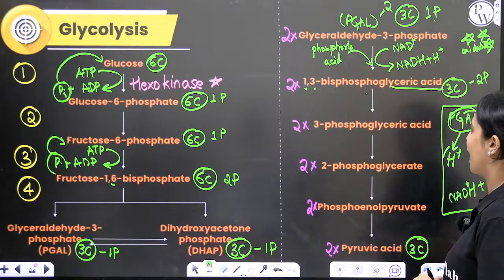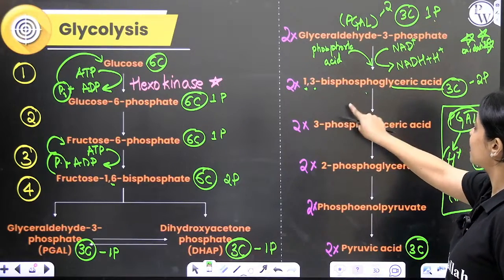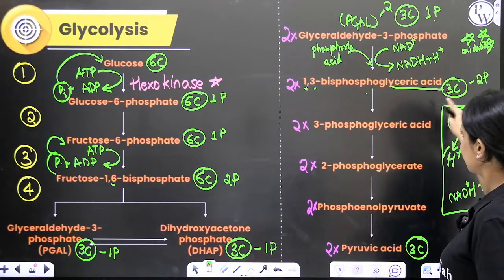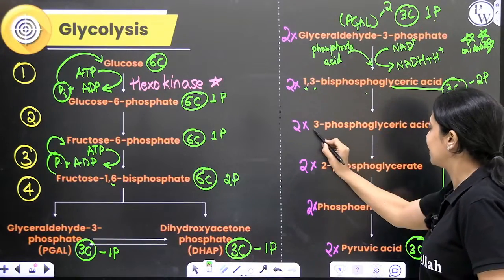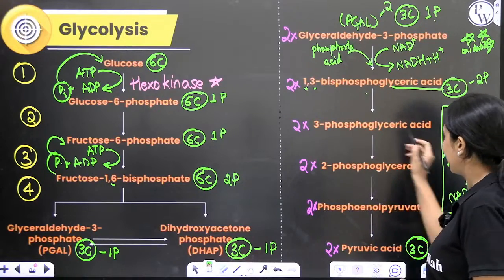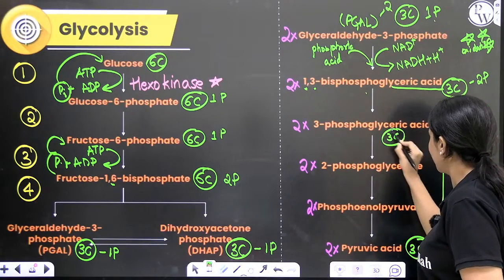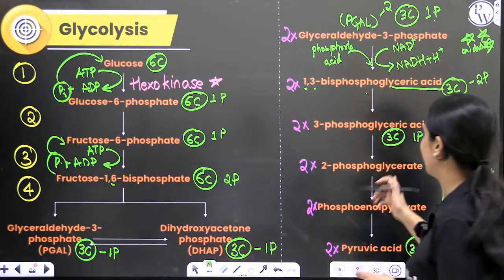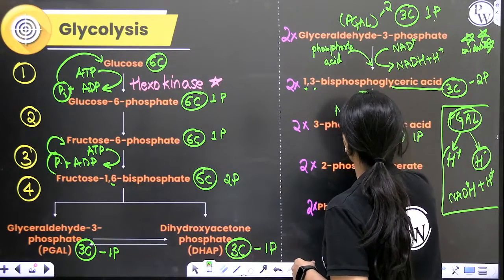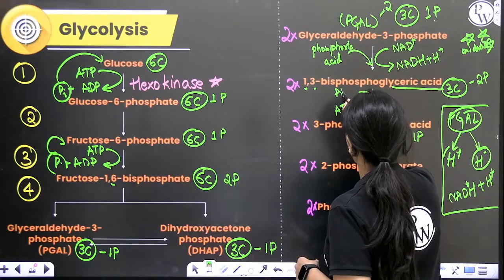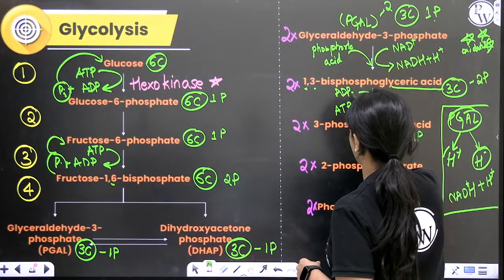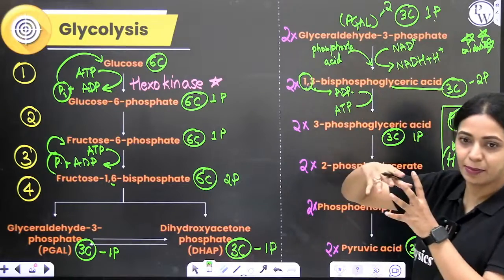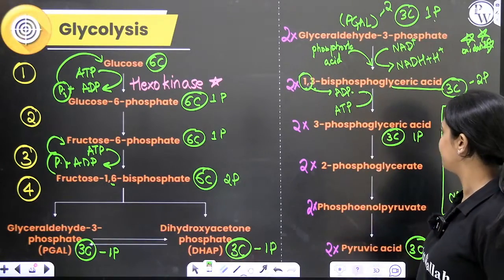In the next step, what happens? 1,3-bisphosphoglyceric acid has 3 carbons and 2 phosphates. This will form 3-phosphoglyceric acid. So in 3-phosphoglyceric acid, you have 3 carbons but 1 phosphate. Where did that extra phosphate go? That extra phosphate is utilized in the formation of ATP. So ADP will take that inorganic phosphate from the first carbon, combine with it and form ATP.